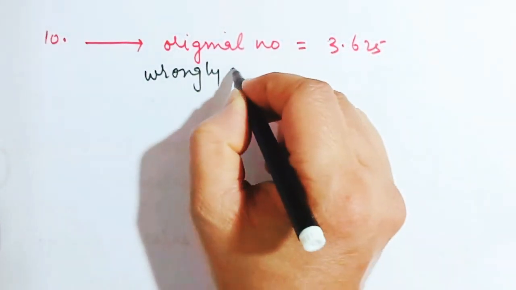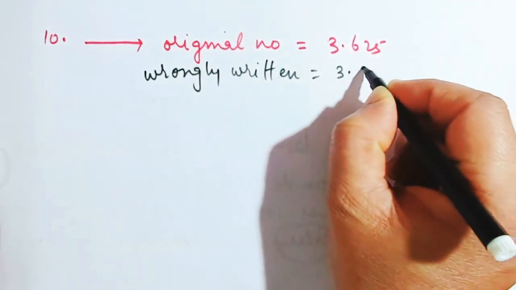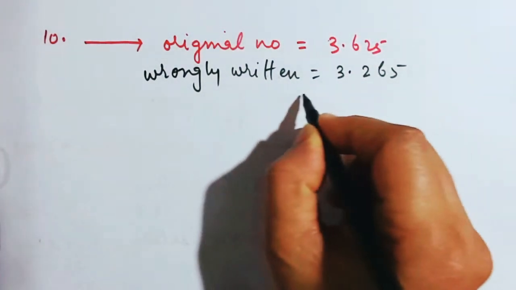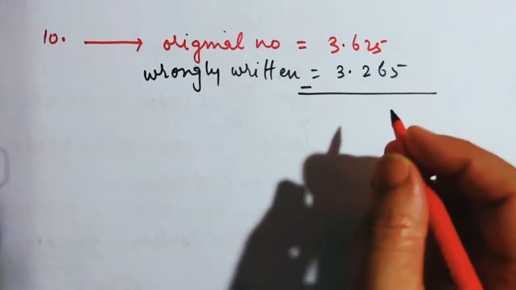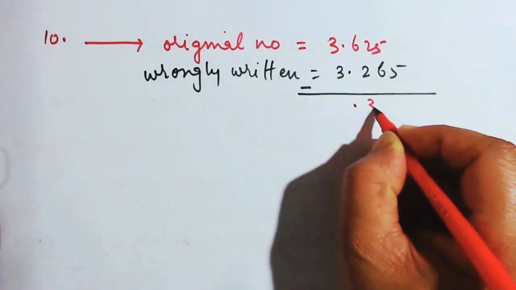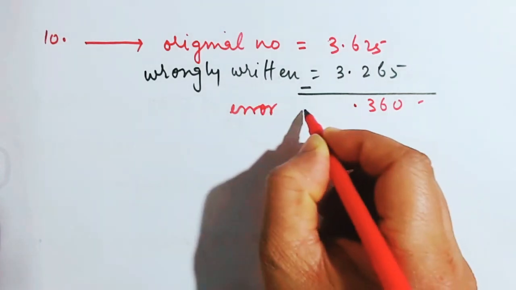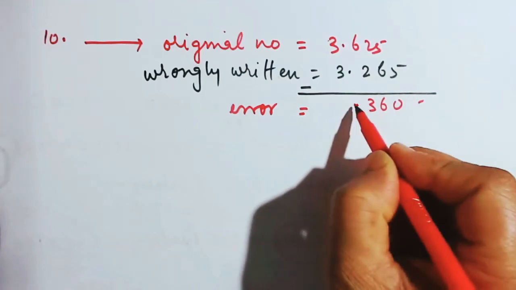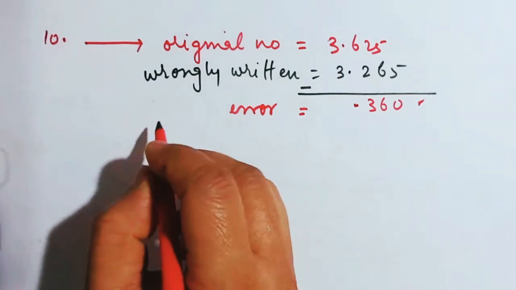Wrongly written as 3.265. This means that when we subtract over here, on subtraction we'll get 0.360 as the error. This much is the error. Itni galtiyan hui. 0.360 is the error. So you will have to find the error percent.